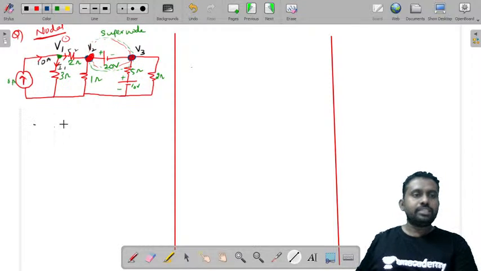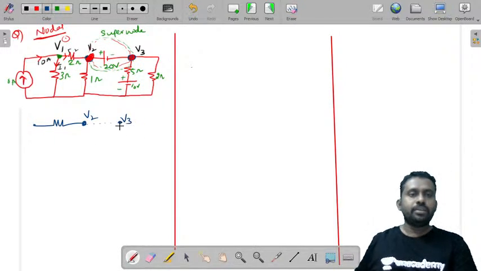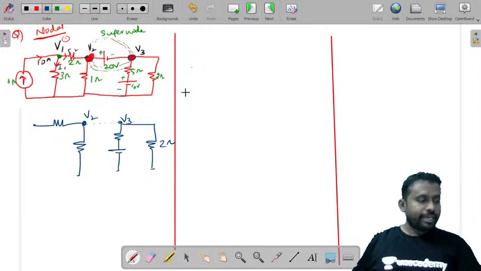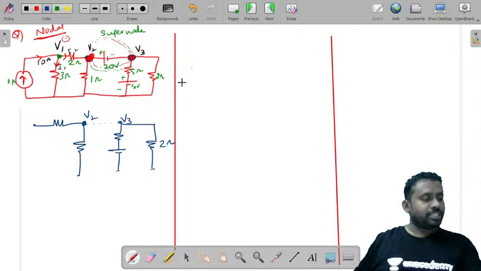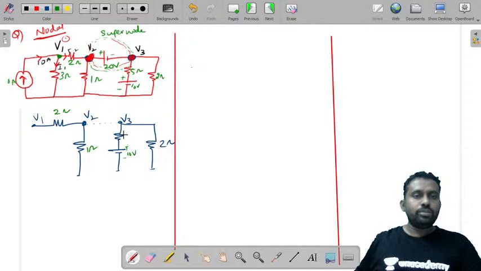Now if you just redraw it, so this is V2. Assume that this and this V3 both are same. Now there is a resistor here. There is a resistor with a voltage to this ground, and there is one more resistor with 2 ohms. So let us consider the equation at super node. So this is V1. Let's write all the values. This is 2 ohms, 1 ohm, this is 10 volts, and this is 5 ohms, and this is 2 ohms.